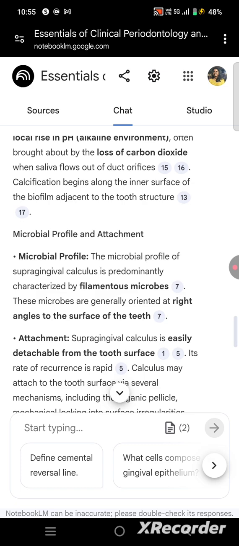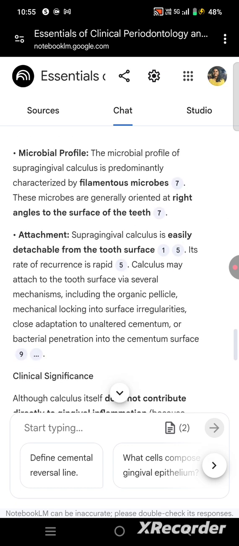Microbial profile and attachment. The microbial profile of supragingival calculus is predominantly characterized by filamentous microbes. These microbes are generally oriented at right angles to the surface of the teeth. Then the attachment: supragingival calculus is easily detachable from the tooth surface. The rate of formation is rapid.